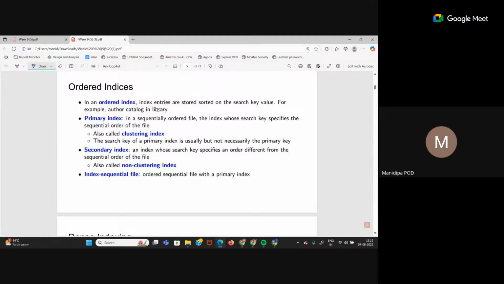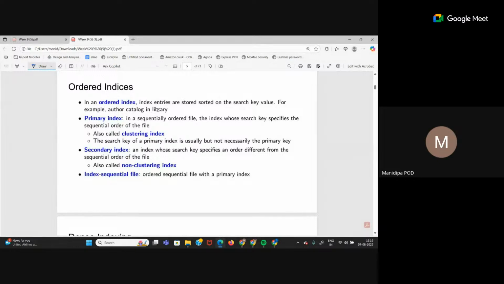Again, inside ordered indices there are classifications: primary and secondary. There are two main types of ordered indices. Primary index, as the name suggests, is a sequentially ordered file: the index whose search key specifies the sequential order of the file. Now see, primary index doesn't necessarily mean that your search key is the primary key. You can use the primary key, you can use any other attribute also. Okay. Just it has to be a unique identifier.